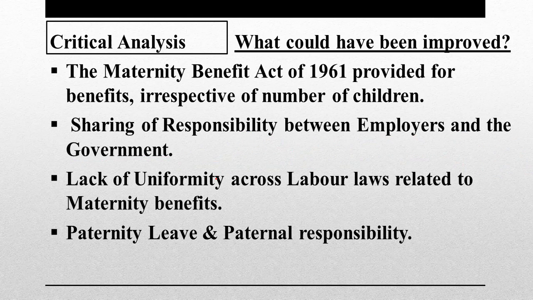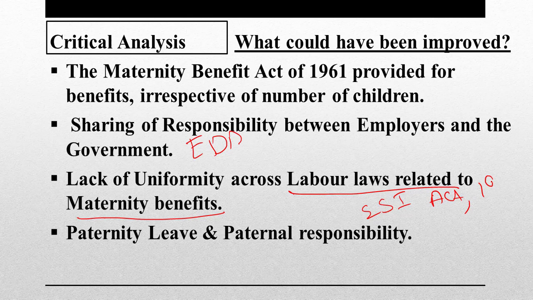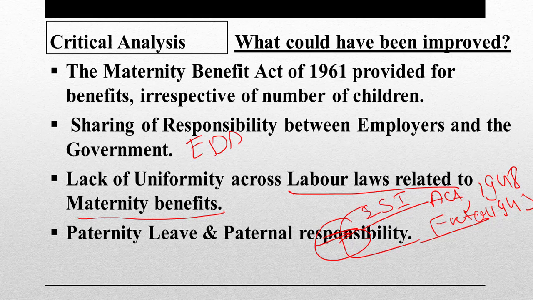This is one thing. When we are talking about ease of doing business, you can especially mention it over here: lack of uniformity across labor laws related to maternity benefits. Yes, you see, there is the Employee State Insurance Act 1948. You can look through it, 1948, and there is another act, that is the Factories Act of 1948. Under these acts, different leaves are provided. This Maternity Benefit Act is not applicable to organizations that are already covered under the Employee State Insurance Act and the Factories Act. The Factories Act also has the provision for maternity leave. This also has the provision for maternity leave. So under this, different leaves are given. Say 4 months is given there, 3 months is given there.